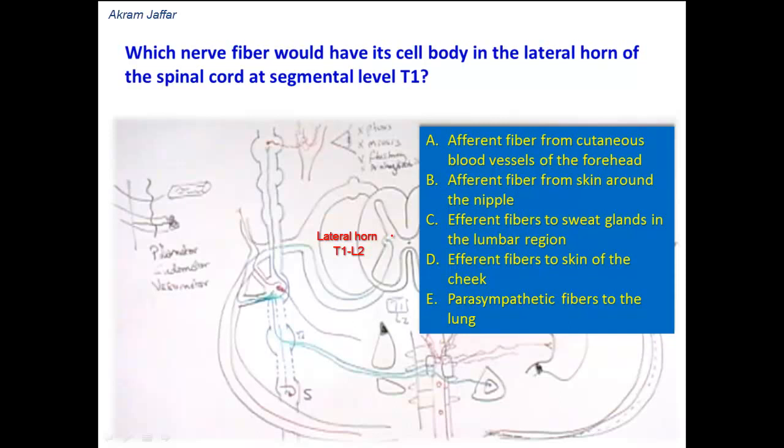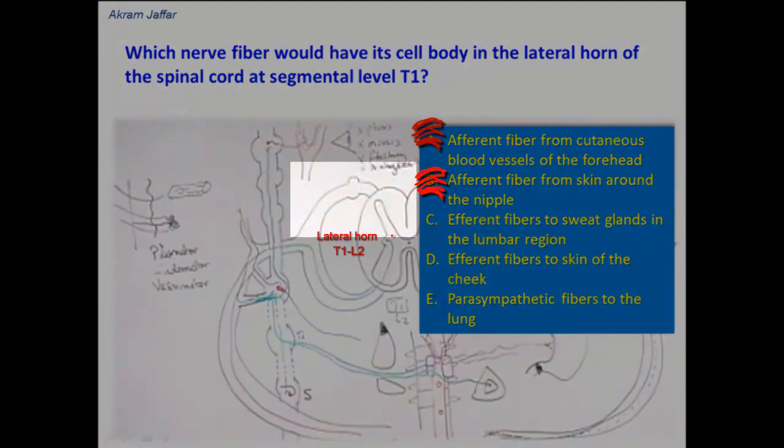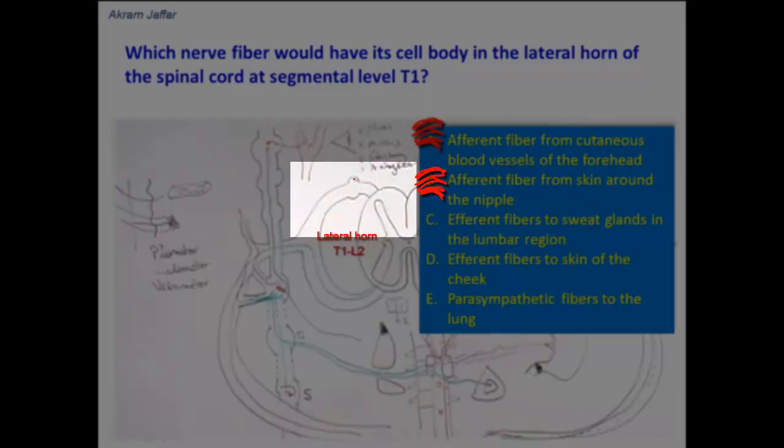So let's see here the options. Option A, afferent fiber from cutaneous blood vessels of the forehead. Afferent fibers are sensory fibers and they are not related to the lateral horn, as I have just mentioned. Now, the lateral horn is related to sympathetic fibers. Option B, afferent fiber from skin around the nipple, again, it is not related because these are sensory fibers and they have their cell bodies located in the dorsal root ganglion, which has pseudo-unipolar cells.